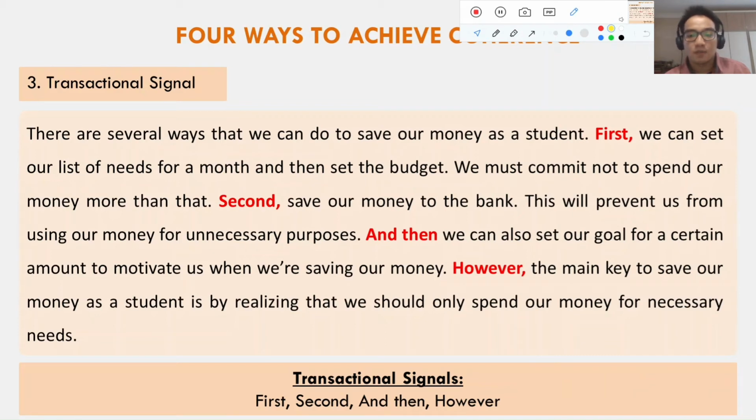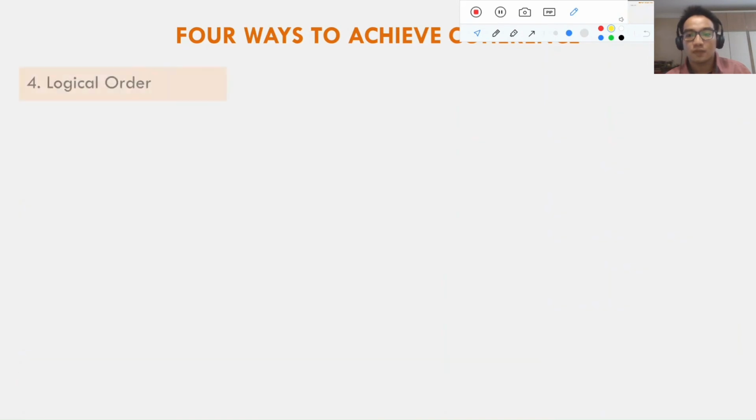Okay, we're moving to the fourth way to achieve coherence. So the first step is using logical order. So what is logical order?